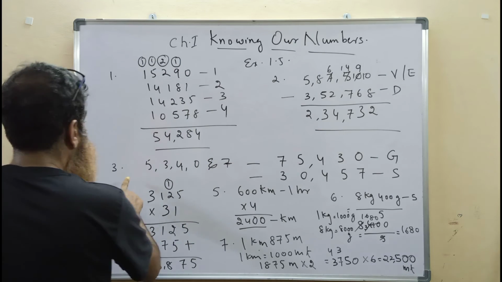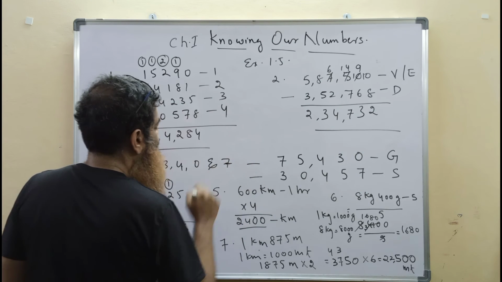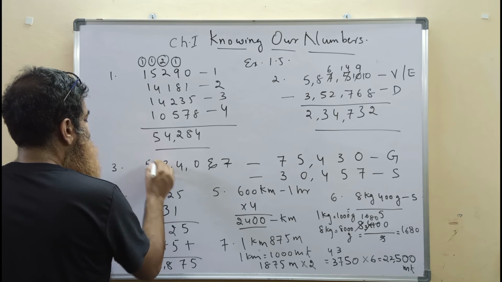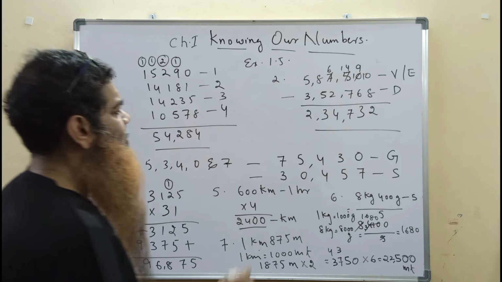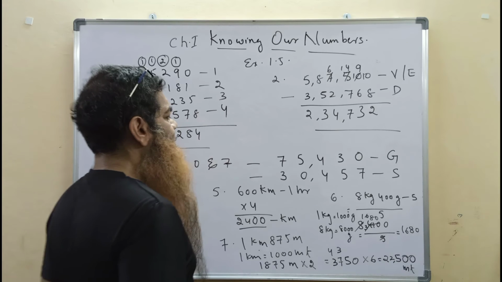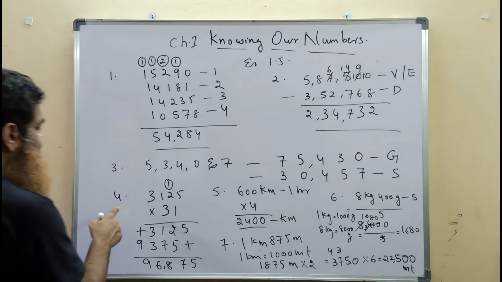Third question, using these 5 digits, which is the greatest number we can make and which is the smallest number we can make? The greatest number using 5, 3, 4, 0 and 7 is 75,430 and the smallest number is 30,457.